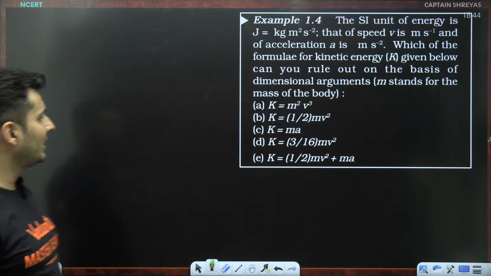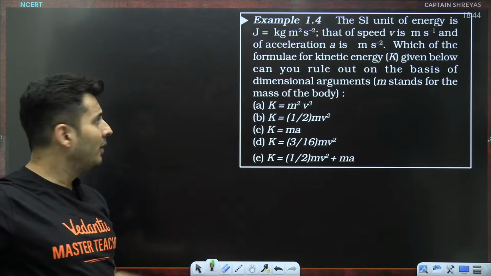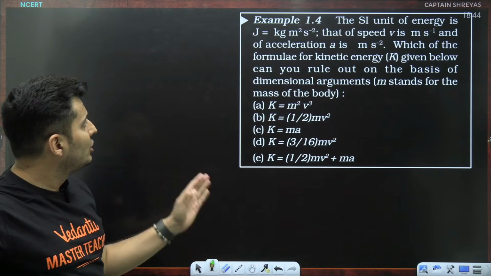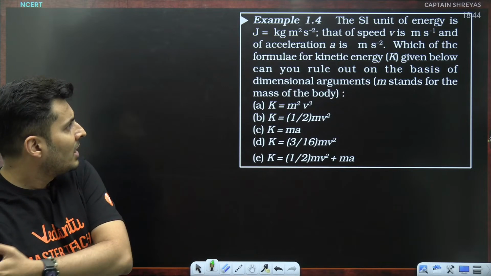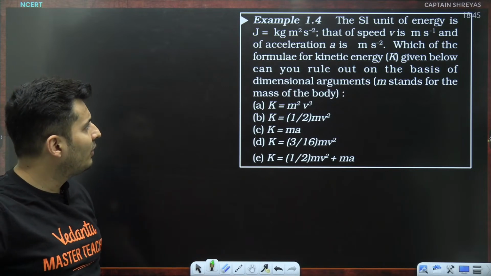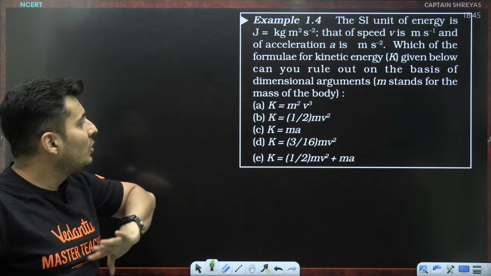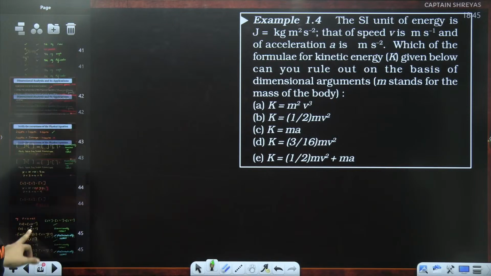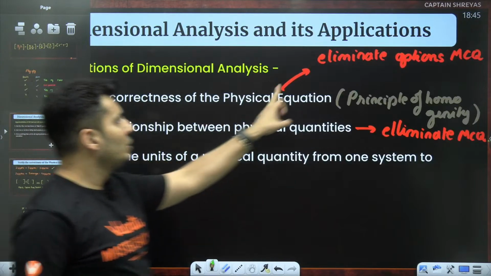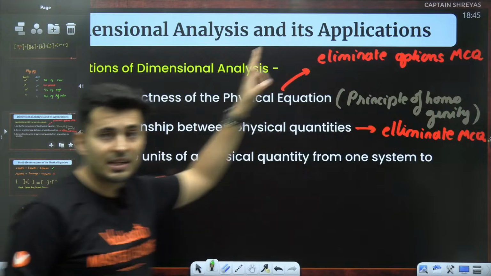What about this question, guys? The SI unit of energy is joule, which is kg meter square per second square. Which of the following formulas for kinetic energy given below can you eliminate? Remember, just some time back I was telling you this particular method is used to eliminate options in MCQ.